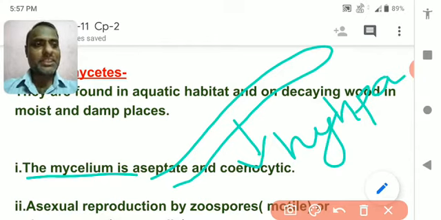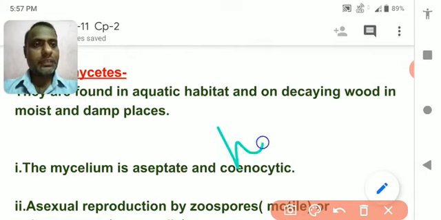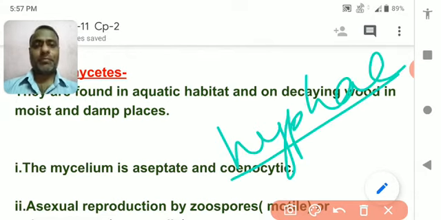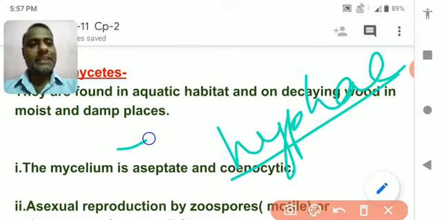Sorry, the spelling has been mistaken for hypha. Wait. Hyphae. Hyphae is the plural form. So, it is a hair-like projection.